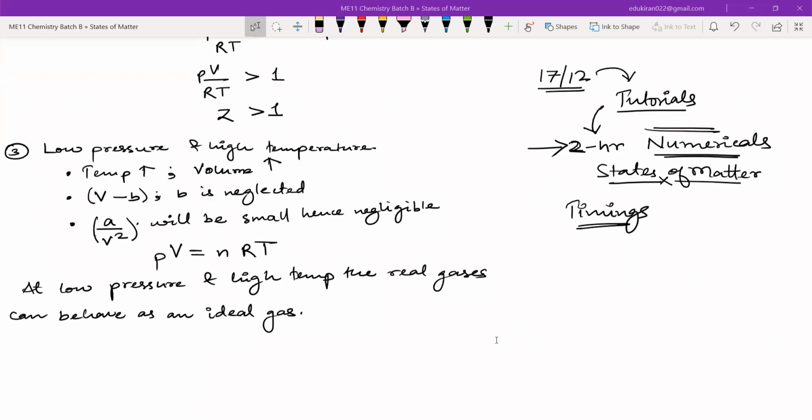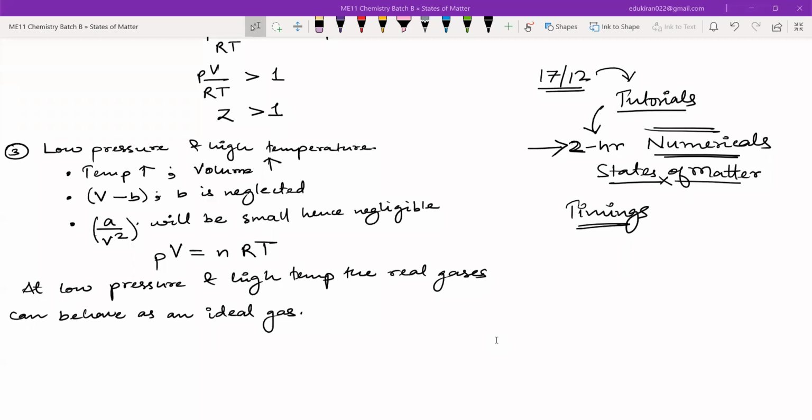At the constant pressure, the volume of a given amount of gas increases or decreases by 1 upon 273 of its volume per Kelvin. Okay. Can you tell me in normal terms? No need to say the 1 by 273 part.